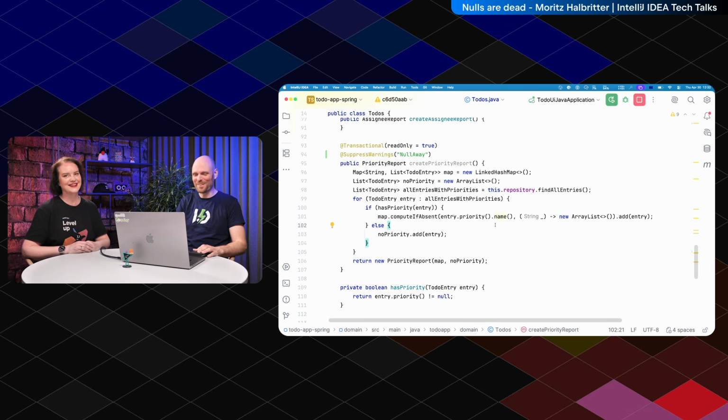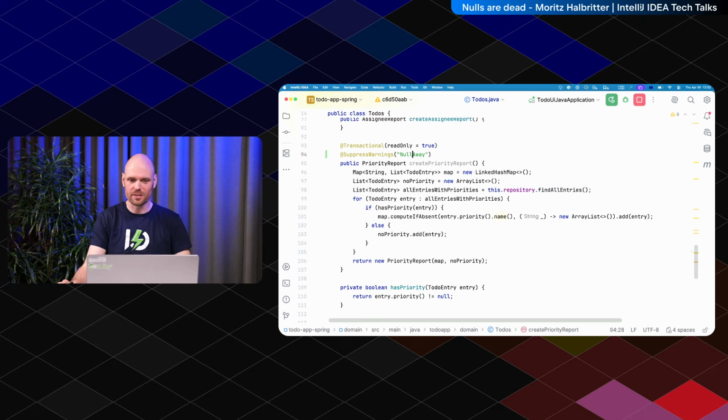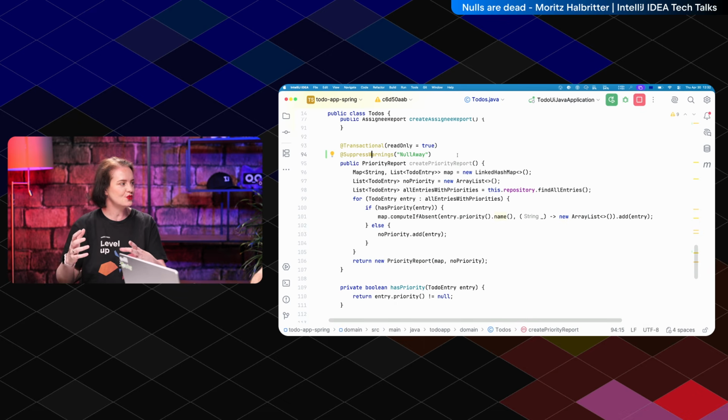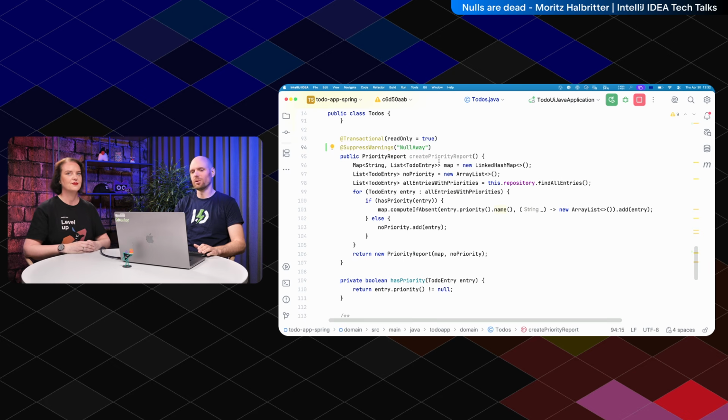So NullAway is now switched off for this method. But be super careful with that stuff. Because if I have this suppression and I change this method to where it might throw a null pointer exception somewhere, I'm now suppressing that, so I won't find that null bug.